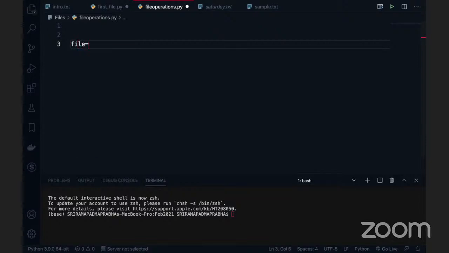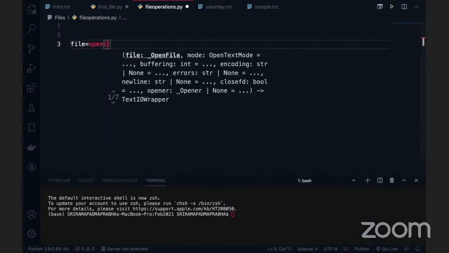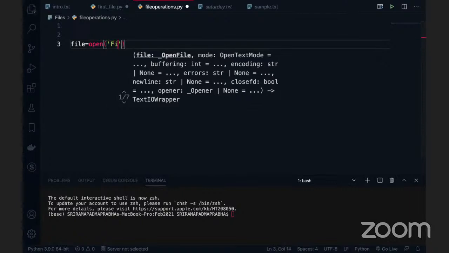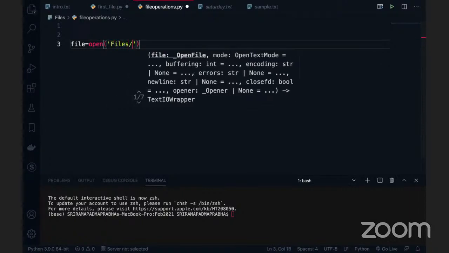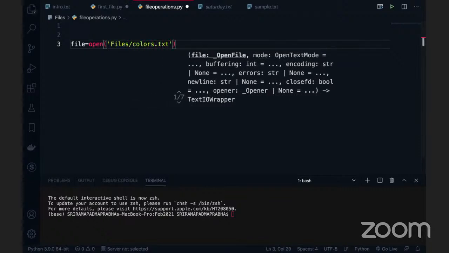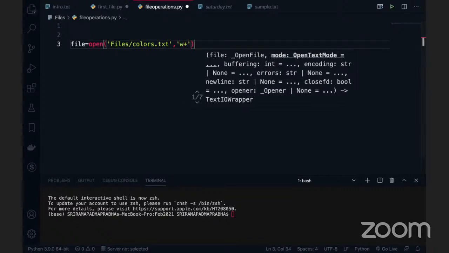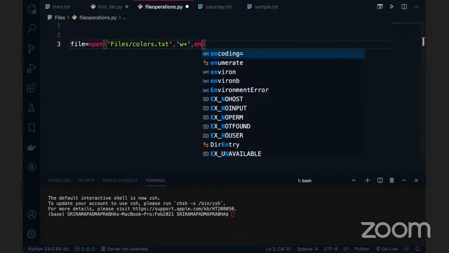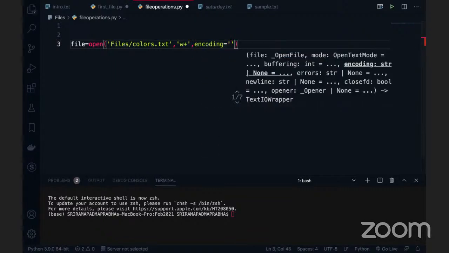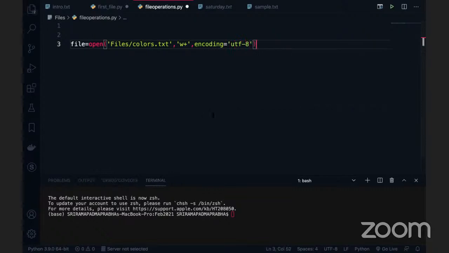File is equal to open, and this is a new file which I'm going to take. So give the file name here: files slash colors.txt, which I'm going to create. After that, we can use the w+ mode, which I'm giving as the mode. And the UTF-8 encoding is the default, but I'm just giving it to remember it.